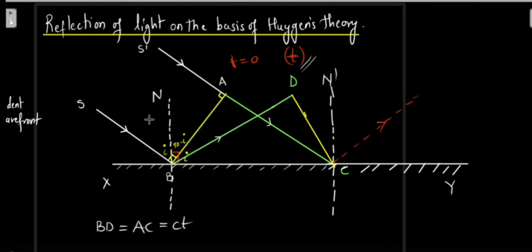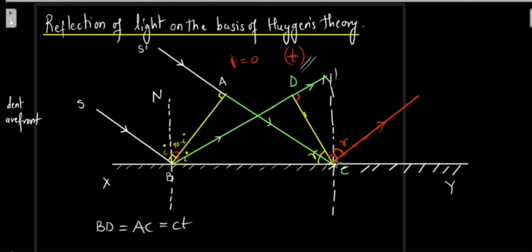So this reflected ray is going to go away like this, and this reflected ray is going to go to this side. Okay, and this is going to be your wavefront, which is perpendicular to the reflected ray. So this angle is going to be 90 degrees. So obviously this angle is going to be the angle of reflection. So using the same logic, this angle over here is going to be the angle of reflection.